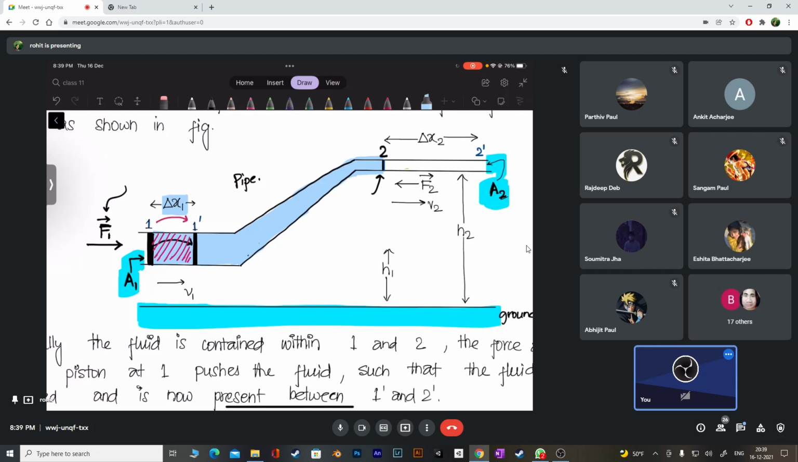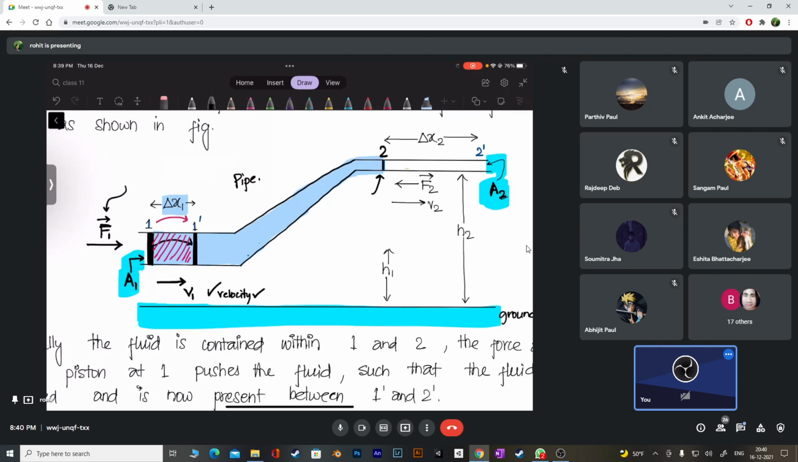Okay, so when I push it, do you agree that the velocity of the liquid here will be, can I call it v1? Yes, sir. The liquid is moving, so it has some velocity. Let's call it v1, velocity. I think this part is clear till now.